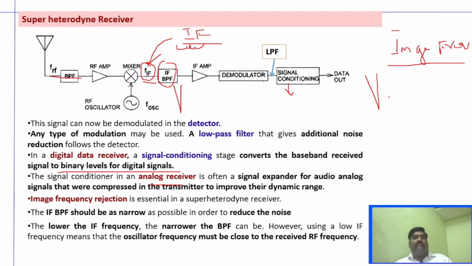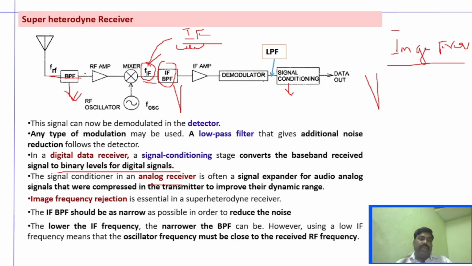If not, it will create interference with the received signal, right? So it is very important that the bandpass filter which we use has to remove this particular image frequency. The bandpass filter used at the input side, at the initial stage, has to remove the image frequency, and it should also remove the unwanted noise coming from the signal and the noise due to the RF amplifier.